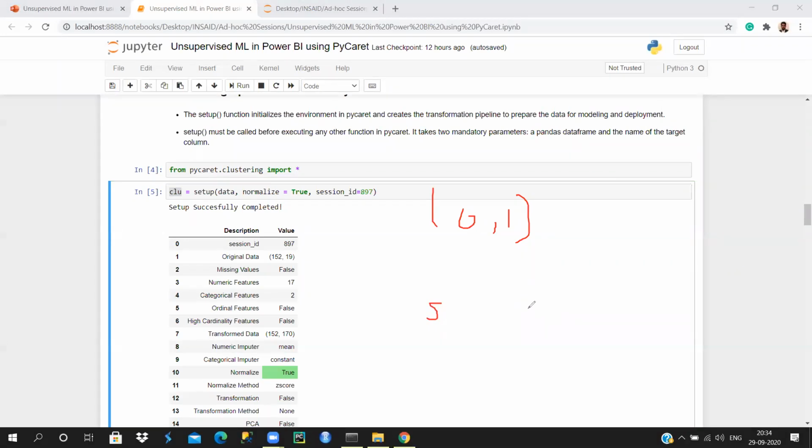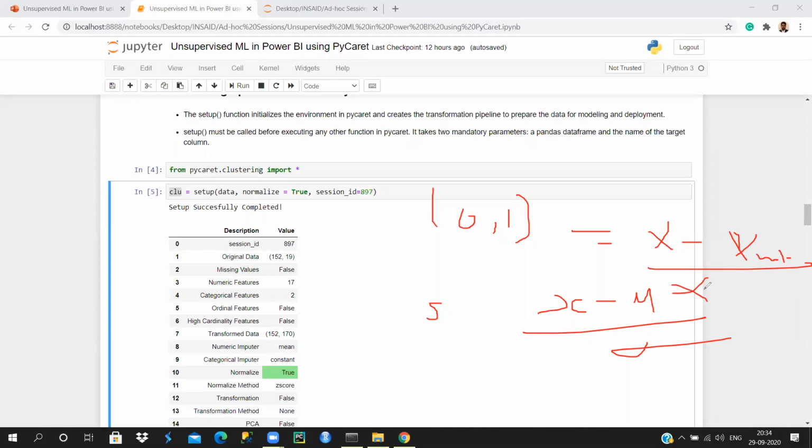When you want to standardize, you just subtract your data point from the mean and divide it by the standard deviation. But when you want to do normalization, you subtract your data point from x min, upon x max minus x min. So this is a scaling process where you bring all your variables into one scale. With normalization, your data points lie between the range of 0 to 1. With standardization that's not the case, but however it will lie on some common scale.